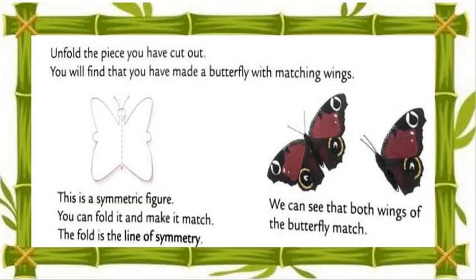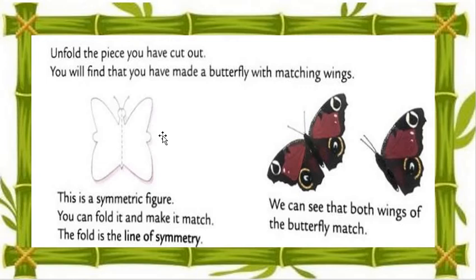Now what to do? Unfold the piece you have cut out. Now we have cut it out and made the shape like that. See this. You will find that you have made a butterfly with matching wings. Why? Because we drew only one wing and cut one wing while it was folded. So folded means one we drew, one we cut, so it's cut into two parts.